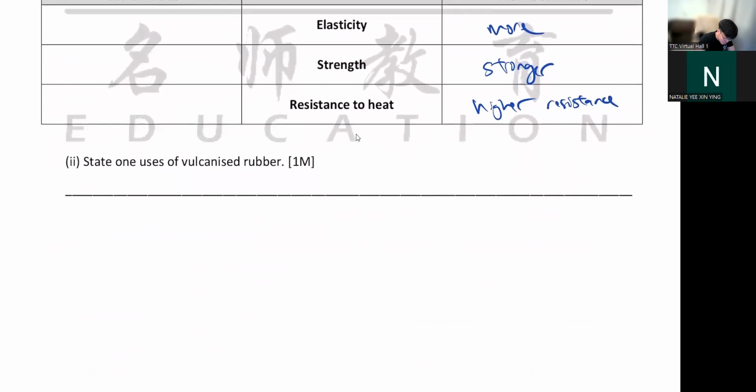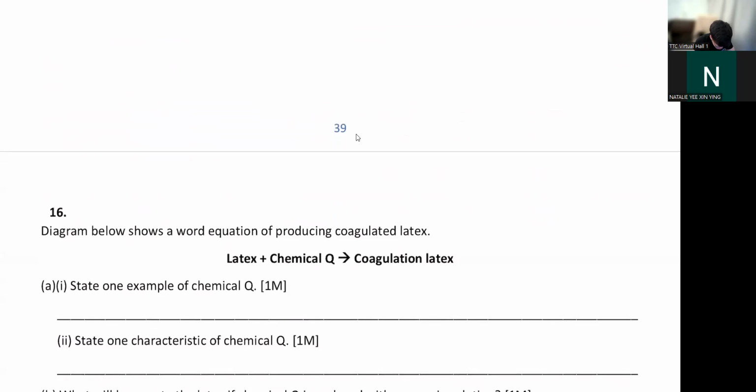So one use of vulcanized rubber, we can use it as our shoe sole. Okay, shoe sole. You can say tire, you can say even glove, I accept, because some gloves are vulcanized. It's some lah, the expensive ones, the more pricey ones.